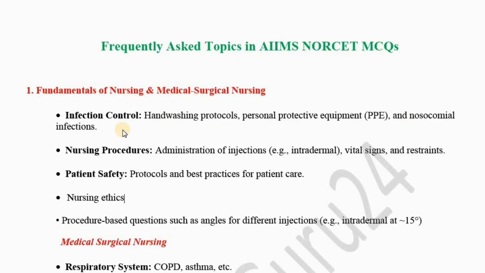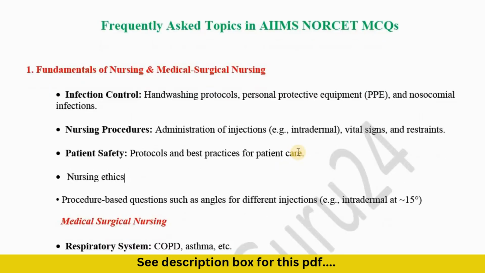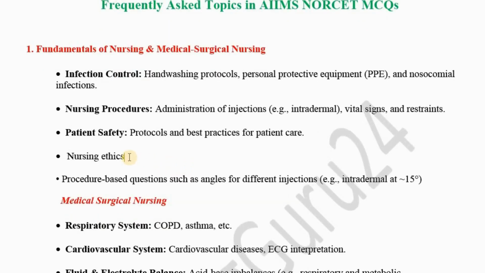Then they also asked some MCQs from nursing procedures like administration of injections. For example, how to administer an intradermal injection. Then what are vital signs, what are the normal values of vital signs, and also they asked some MCQs regarding restraints. What are restraints? Restraints are the devices which are used for immobilization of body parts. Then they asked some MCQs from patient safety. In that they asked protocols of patient safety and what are the best practices for patient care. Then they asked some MCQs from nursing ethics also.